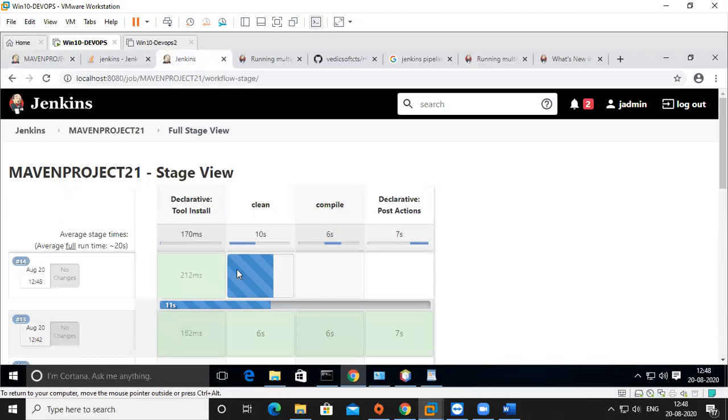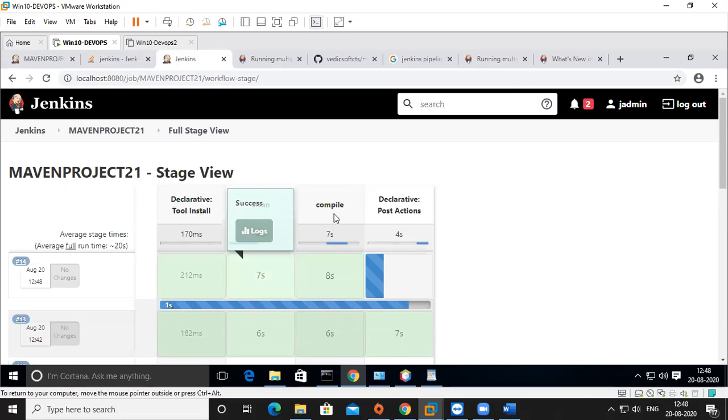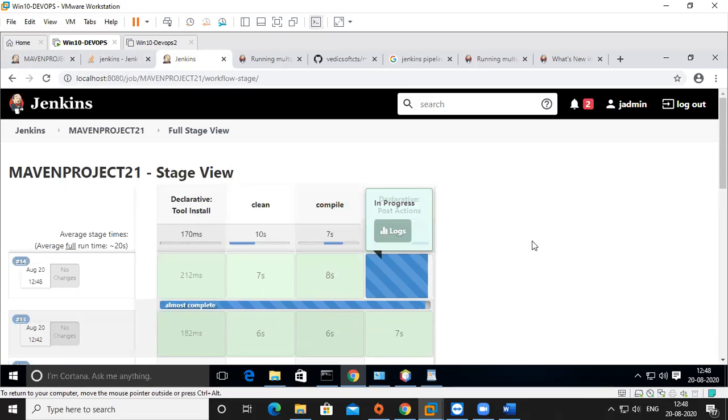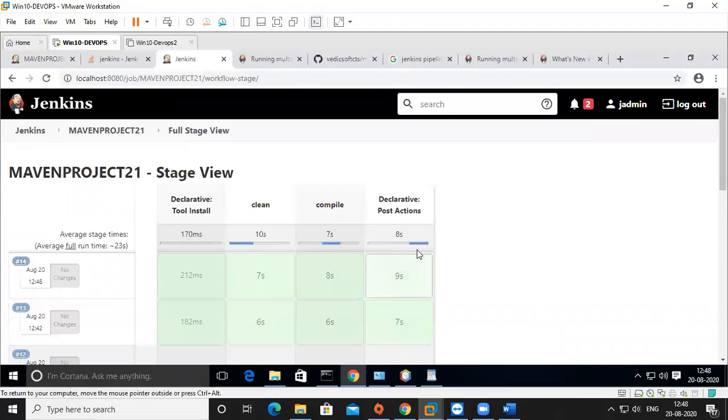See, it is going on. First, declarative tool install is done. Now the first stage is clean. Next stage is compile, and post action. Got it? If you add more stages, we can do it one by one, instead of doing everything at a time in one window, or building multiple projects.